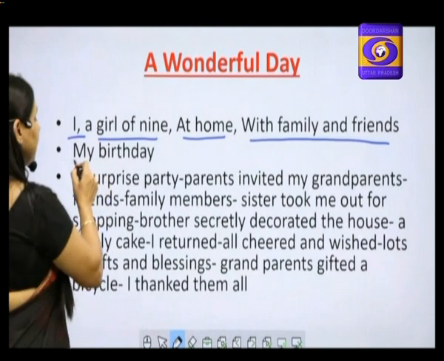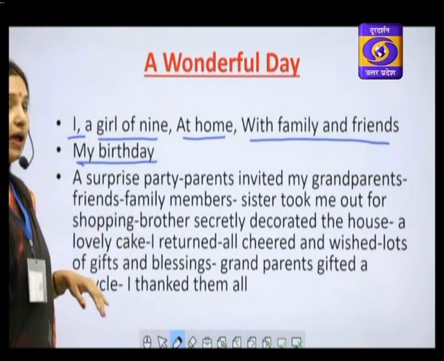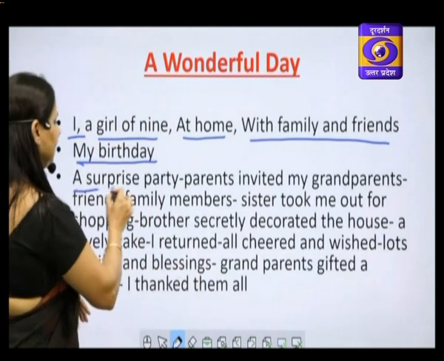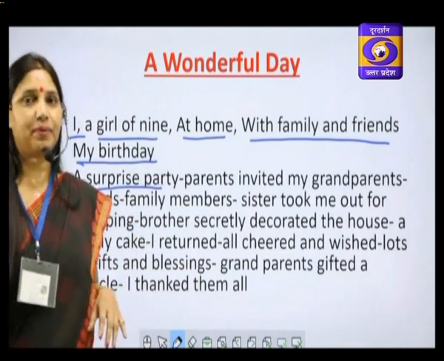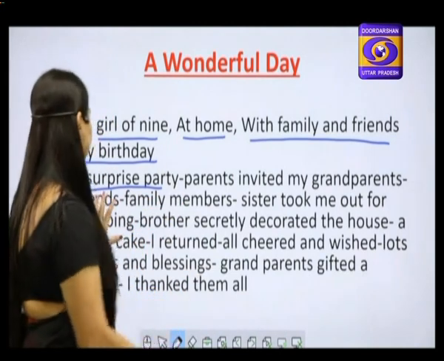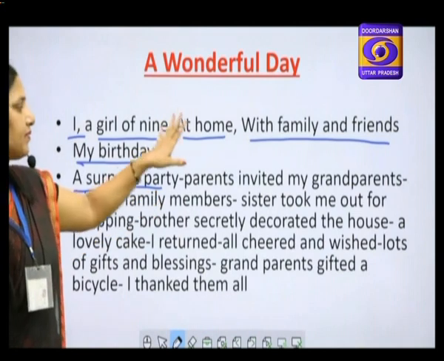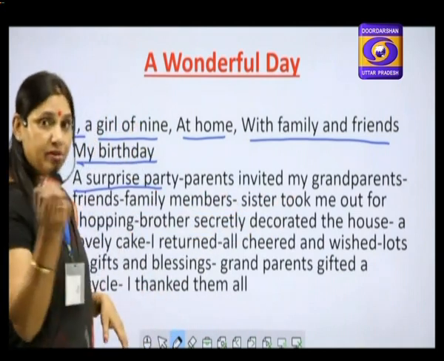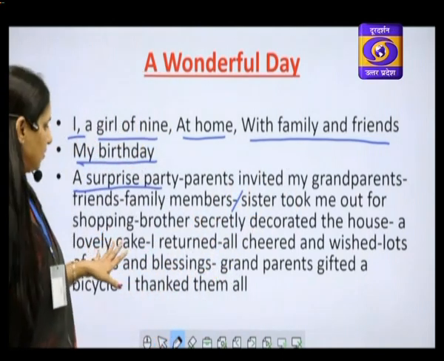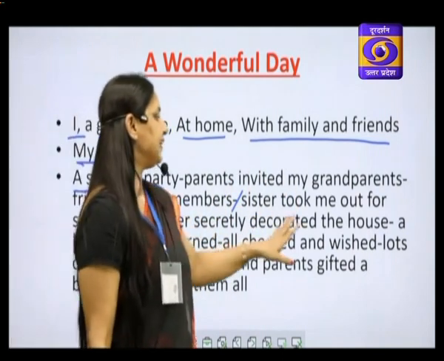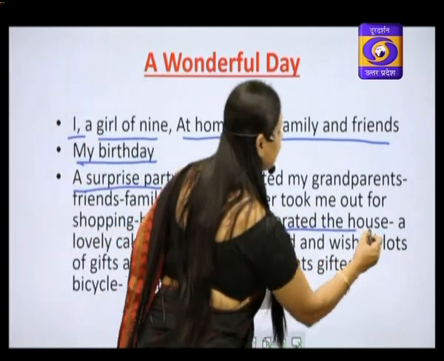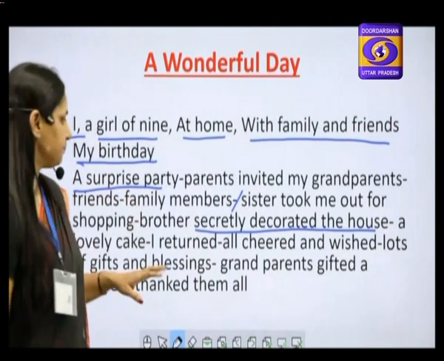When did it happen? It was my birthday. And what things happened? A surprise party, something surprising happening, and surprises are the things children like most. Parents invited my grandparents, friends, family members. Sister took me. Now, how was the element of surprise added? Sister took me out for shopping. Brother secretly decorated the house. You can even describe the decoration that he did.